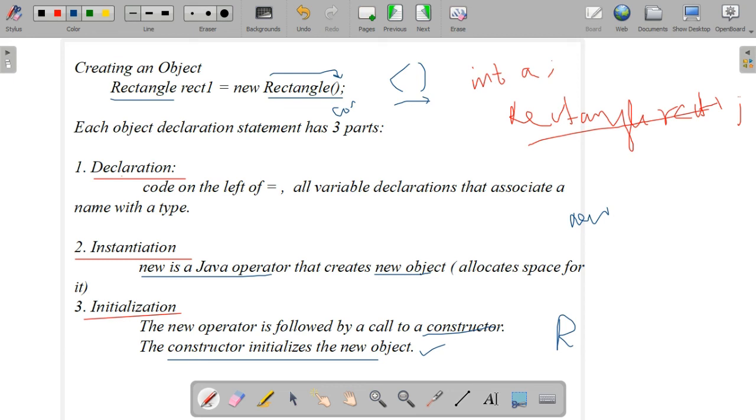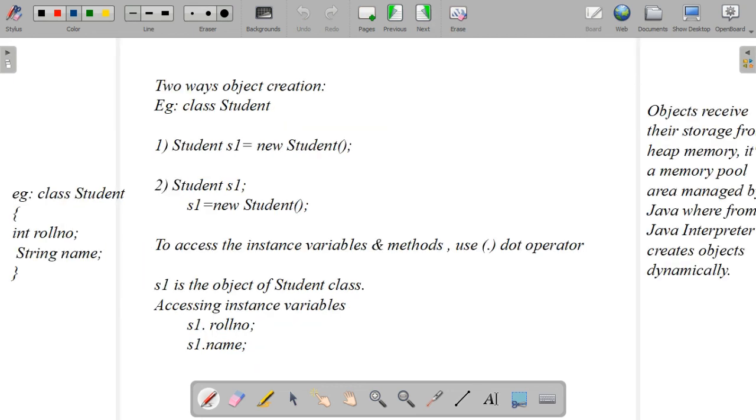We can write object creation in two ways, as we have discussed. First, in the same statement itself we can write Student s1 = new Student(). In the second way, we write Student s1; this is the declaration. Then instantiation and initialization are done in the second line: s1 = new Student(). This is also another way to write object creation.